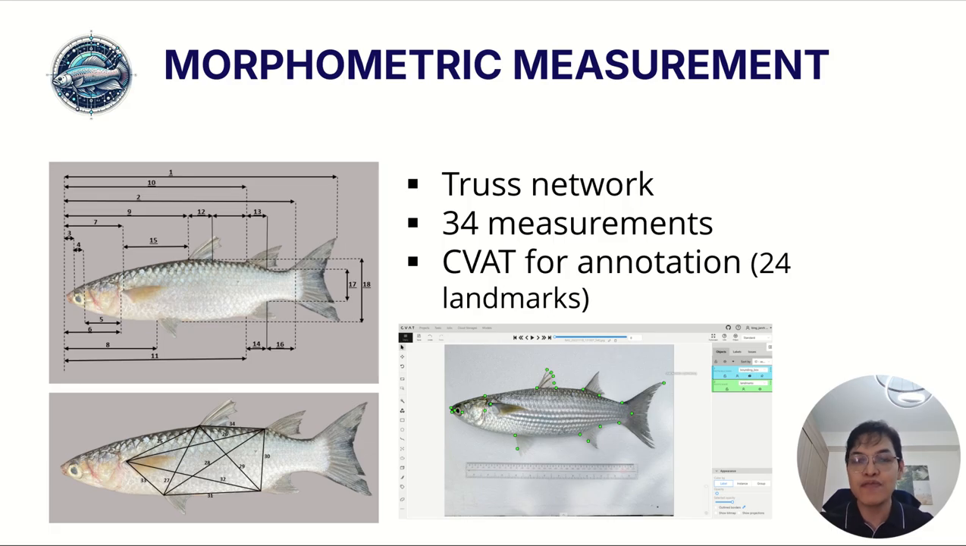To obtain these measurements, I manually annotated the images using the CVAT annotation tool, where 24 anatomical landmarks were placed on each fish image. These landmarks serve as reference points that allow the system to automatically compute the required morphometric distances. The annotated landmarks were then used as ground truth data for training the deep learning model to perform automatic landmark detection and measurement.